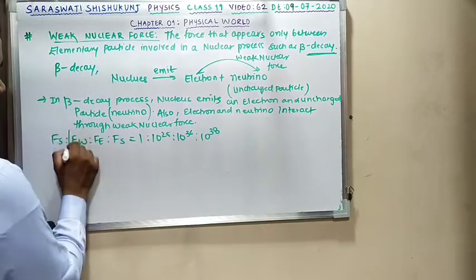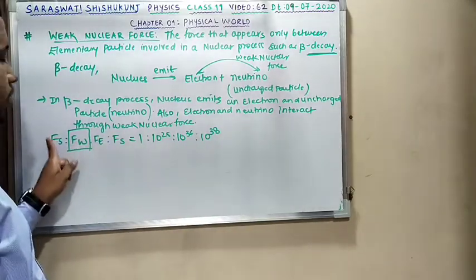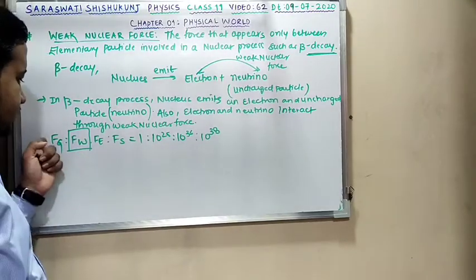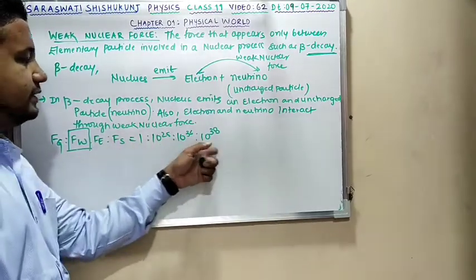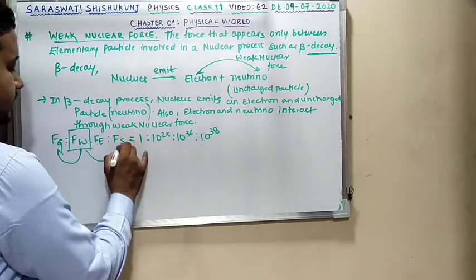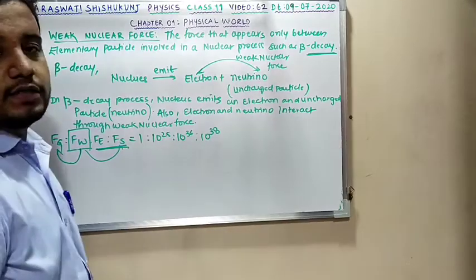Here I can conclude weak nuclear force is stronger than gravitational force. Fg, Fw, Fe, Fs: 1, 25, 36, 38. So here you can say Fw is stronger than gravitational force, but it is much weaker than electromagnetic and strong nuclear force.